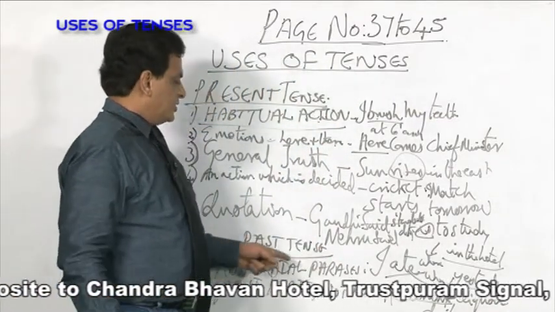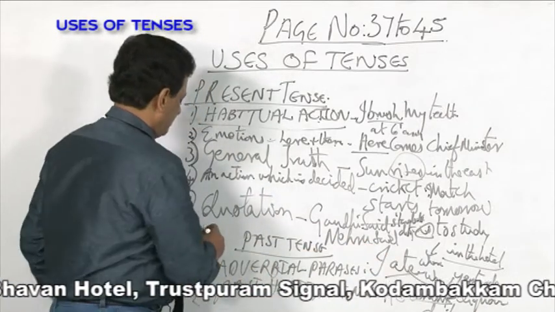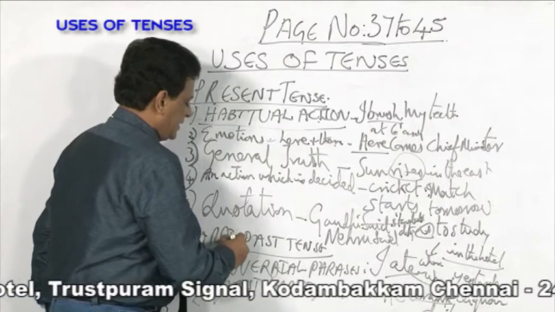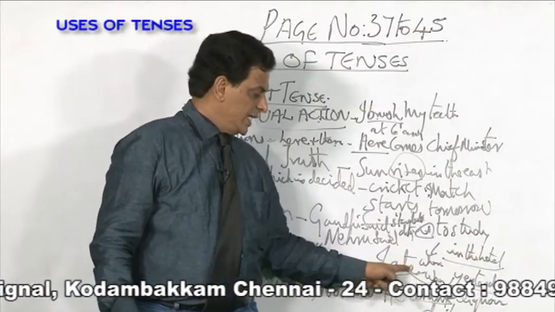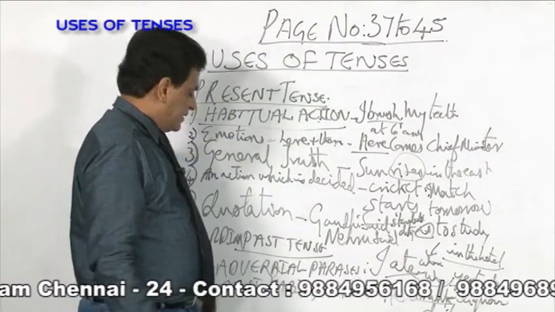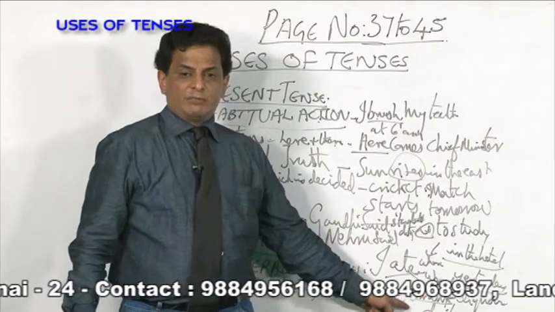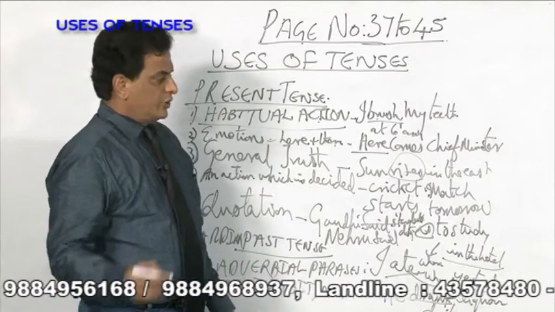So, ordinary past tense is used in two places. Number one is with adverbial phrases, where you ask a question like where or when. The second is an action happening in the past continuously.